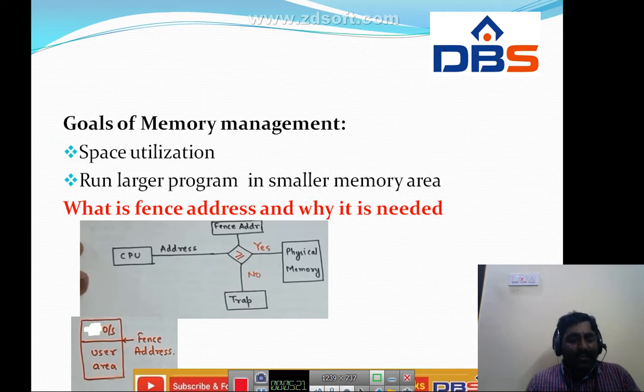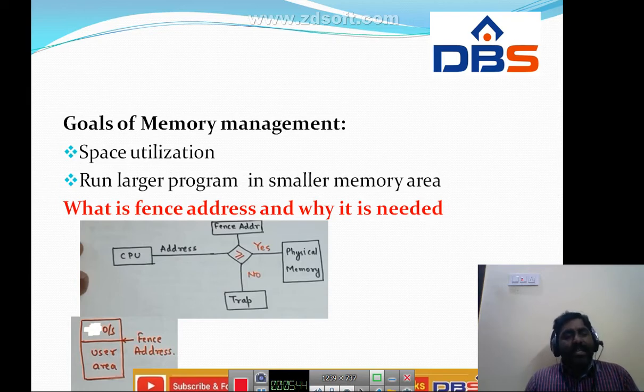The next one is running larger programs. Suppose there is a program that requires 1000 KB, and we want to run our program in 500 KB of memory. This can be achieved with the help of the virtual memory concept only. How we are going to achieve this, we are going to see in the virtual memory concept.